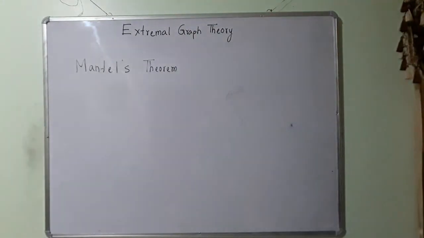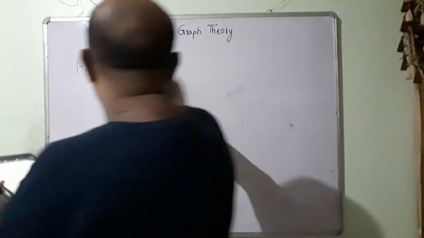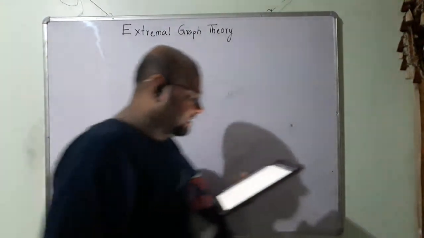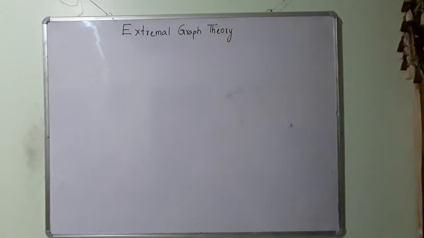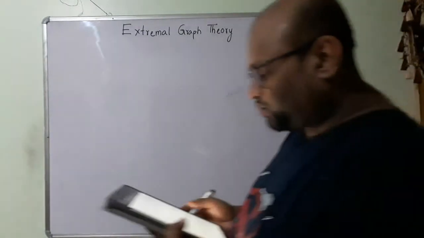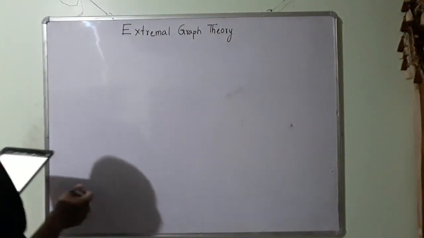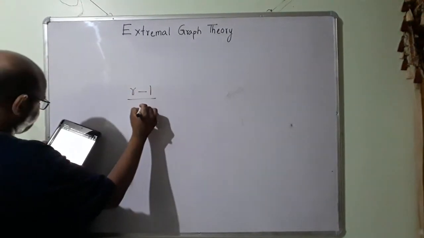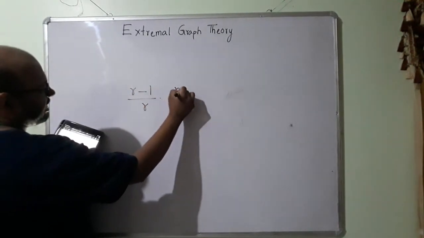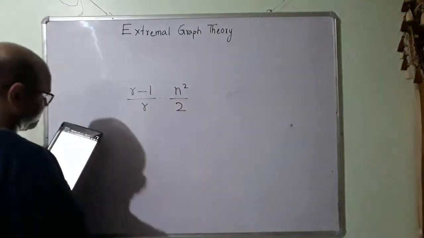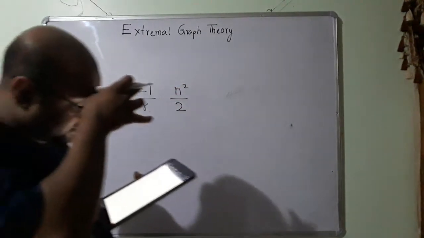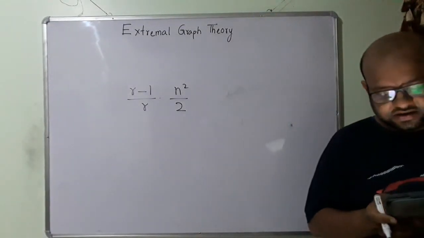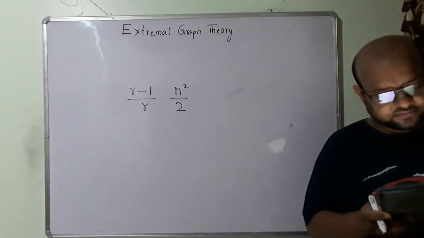One thing that I should have told you about Turan's theorem: what is the number of edges that are going to be there in a Turan graph? The number of edges is (1 minus 1 by r) into n square by 2. So this is the number of edges in the Turan graph.